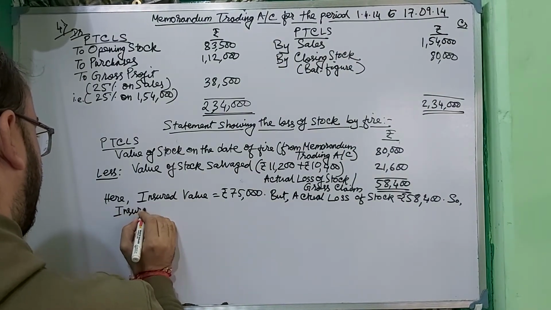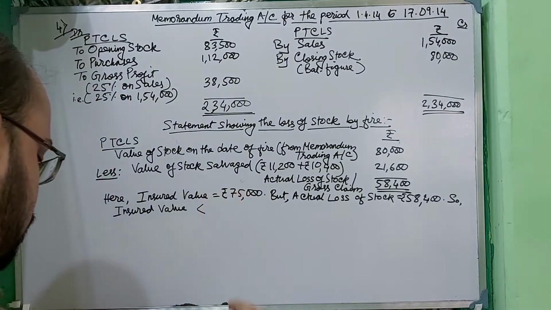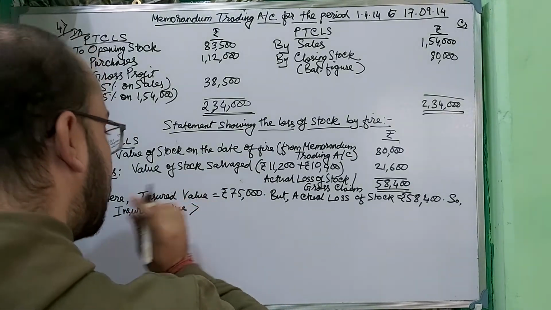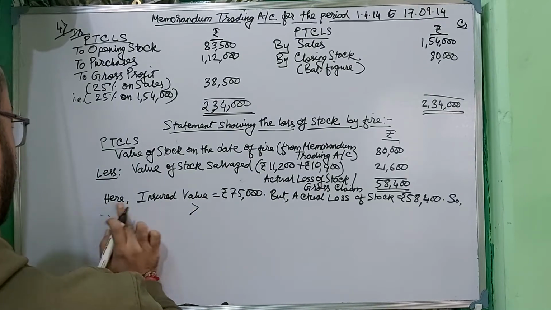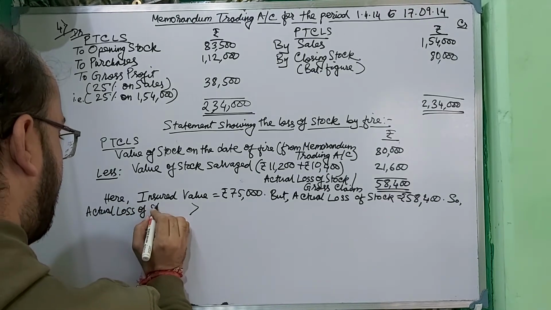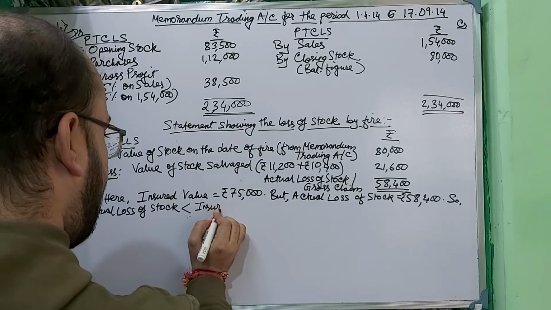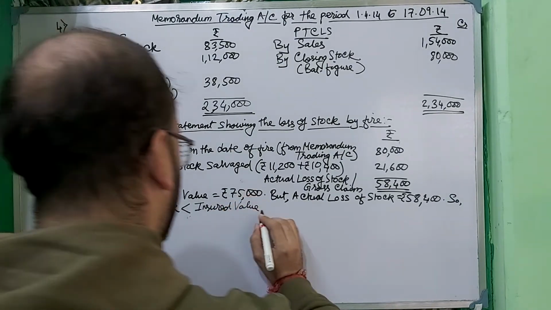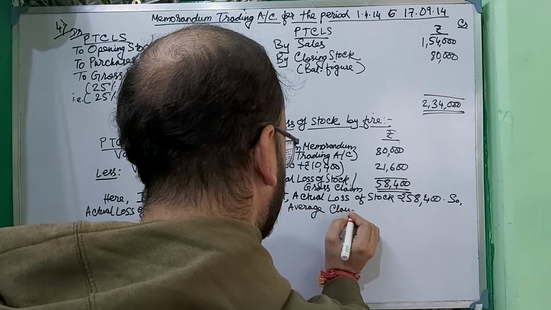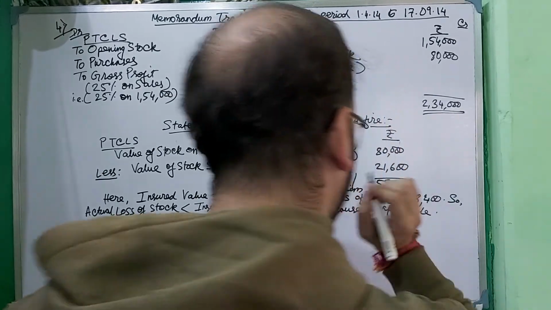So the insured value is greater than the actual loss, or you can write, actual loss of stock is lesser than the insured value, so average clause is applicable.